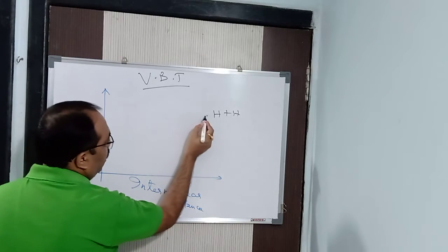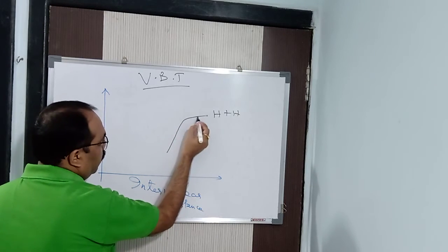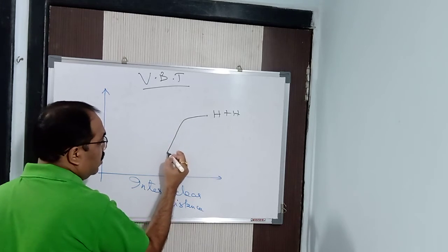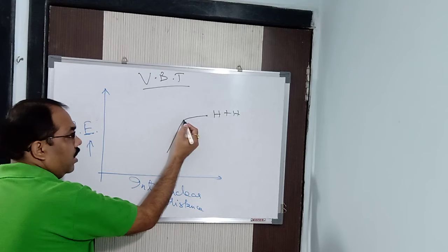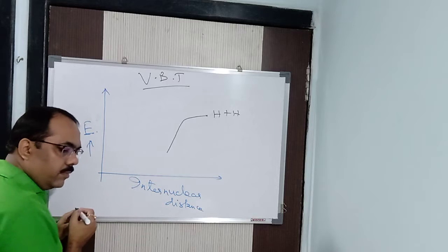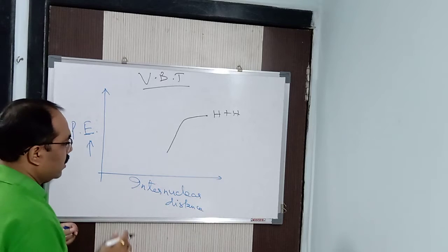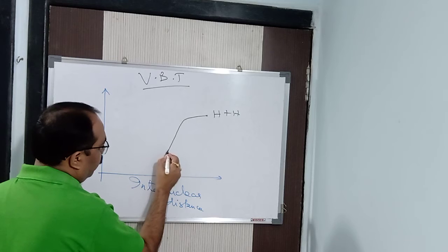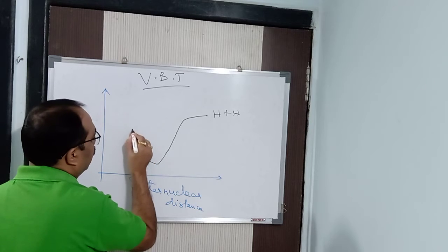So initially, when the atoms are approaching in this way, you will find here the repulsive forces. Now when the repulsive forces decrease, the attractive forces increase. You can see the energy is decreasing. Initially the energy is here. After that, energy remains constant initially. Then when the attractive forces start increasing, energy decreases. Do you think it is going to decrease infinitely? No, it is going to decrease to a certain extent. Let us say it decreases here. Then after that, again it increases.